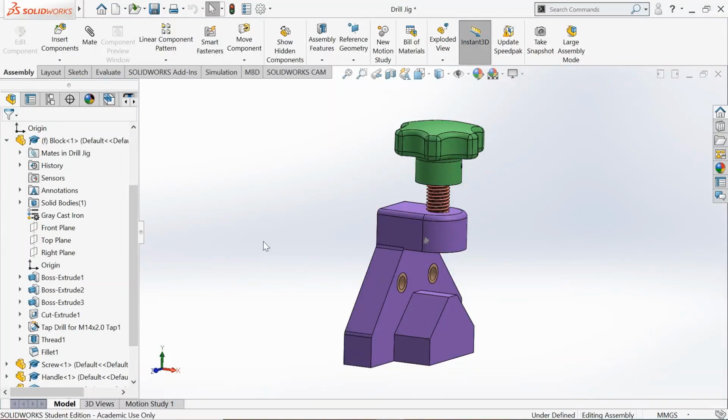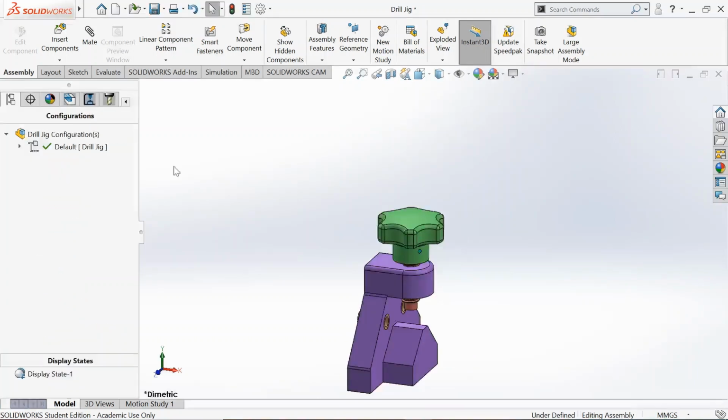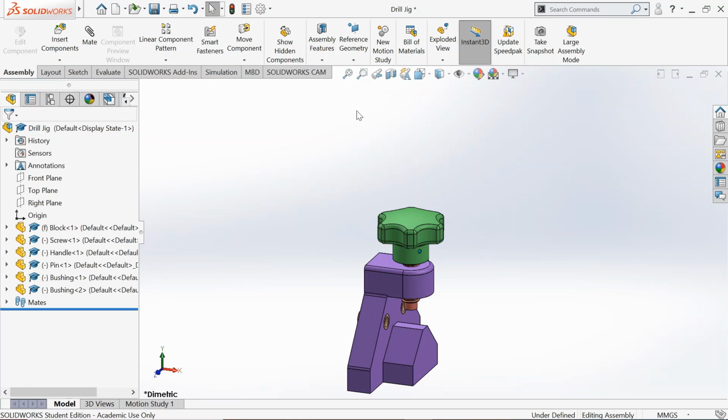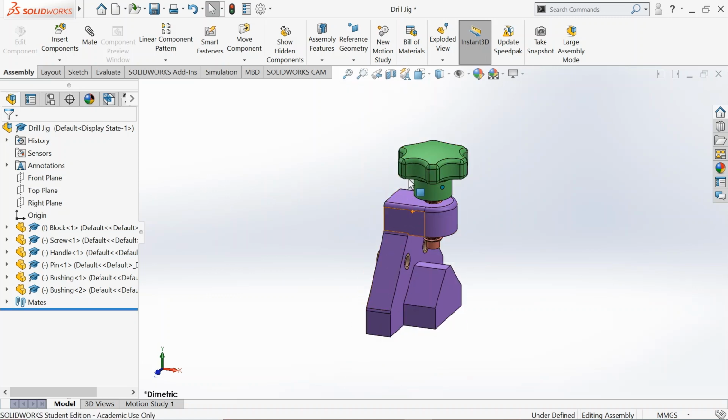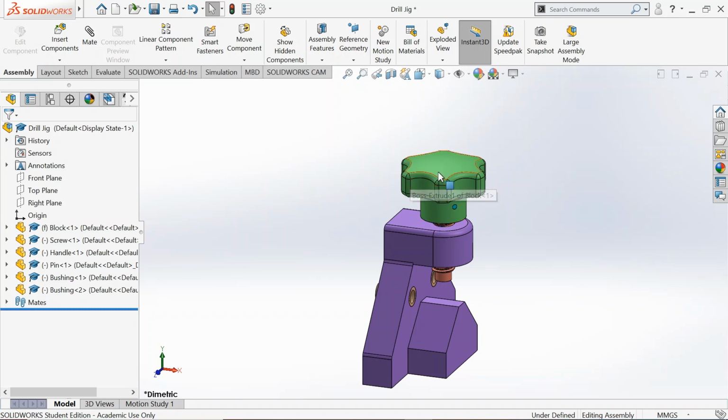In this video, we learn the procedure to add a motion study to a Solidworks assembly file. We make use of Solidworks 2019 version. To add a motion study, zoom to fit the assembly in the screen and probably fit it with the parts moving out to their maximum positions.